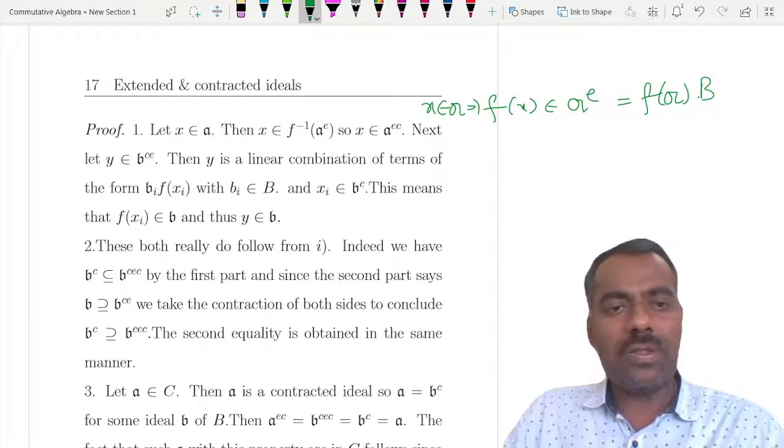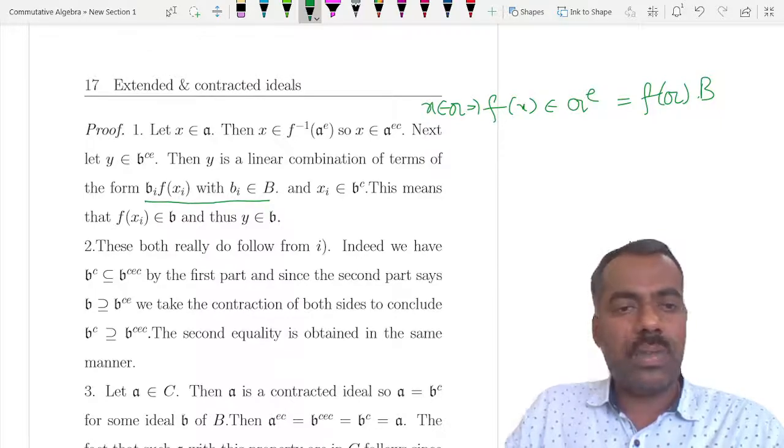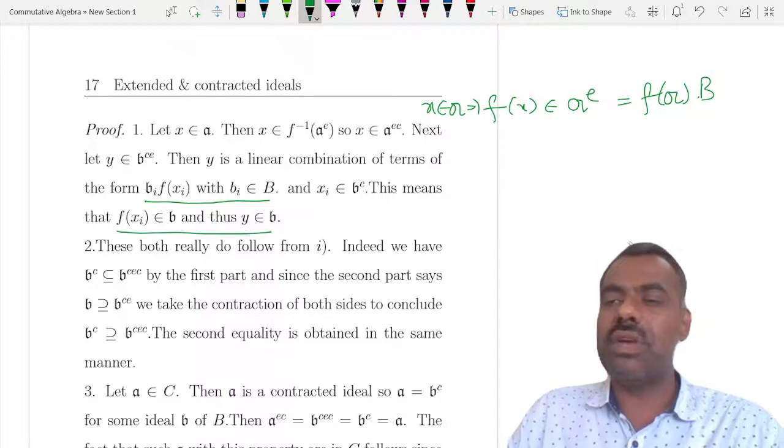Similarly, you take y belonging to b^c, then you can write it as a linear combination of these things. So f of y belongs to b, and that means y belongs to